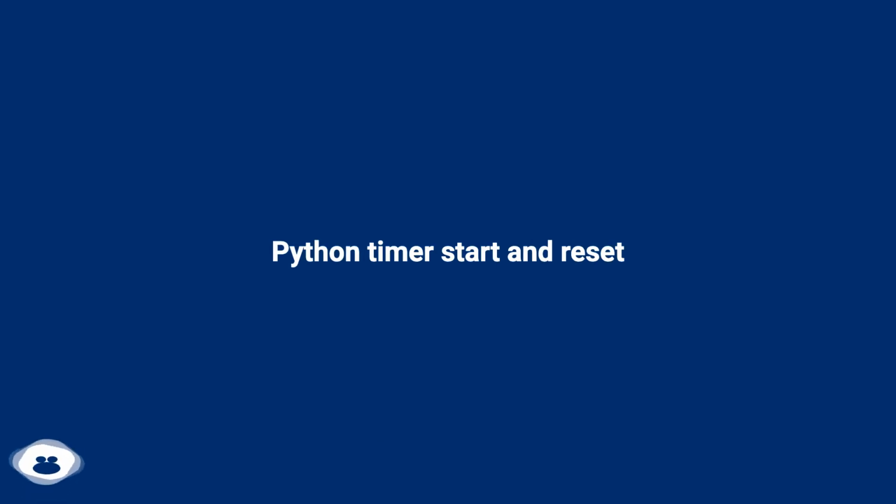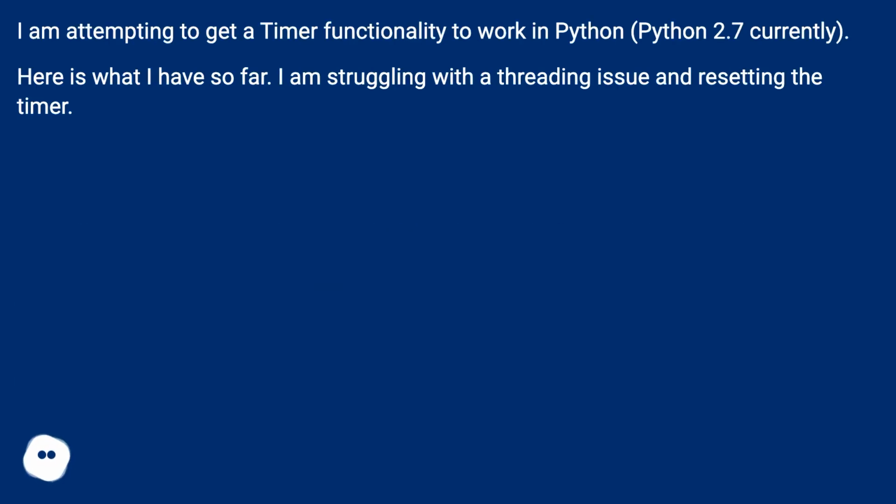Python timer start and reset. I am attempting to get a timer functionality to work in Python 2.7 currently. Here is what I have so far. I am struggling with a threading issue and resetting the timer.